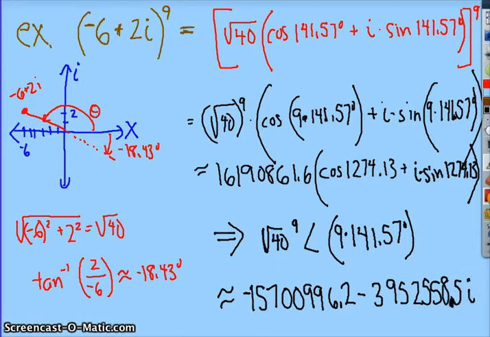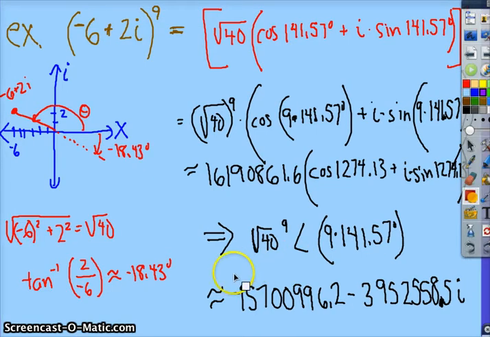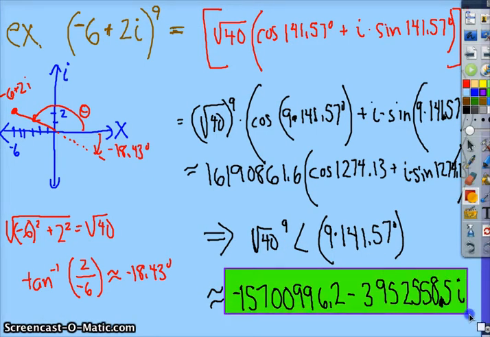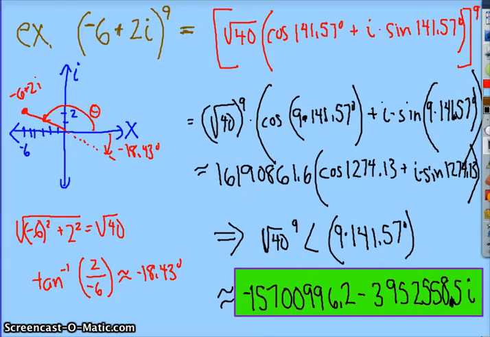Again, crazy number? Sure. But remember, first of all, we're dealing with complex numbers. So already it's complex. And now we're raising it to the 9th power. So of course we expect a large and wacko number.